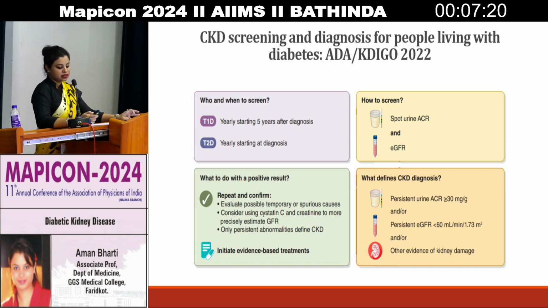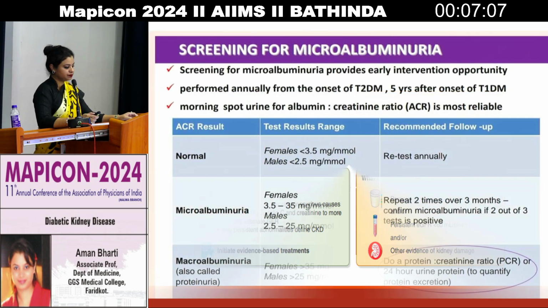So what exactly defines the diagnosis of CKD? There could be a persistent urine ACR of more than or equal to 30 milligram per gram, or a persistent estimated GFR of less than 60 ml per minute, or other evidence of kidney damage.